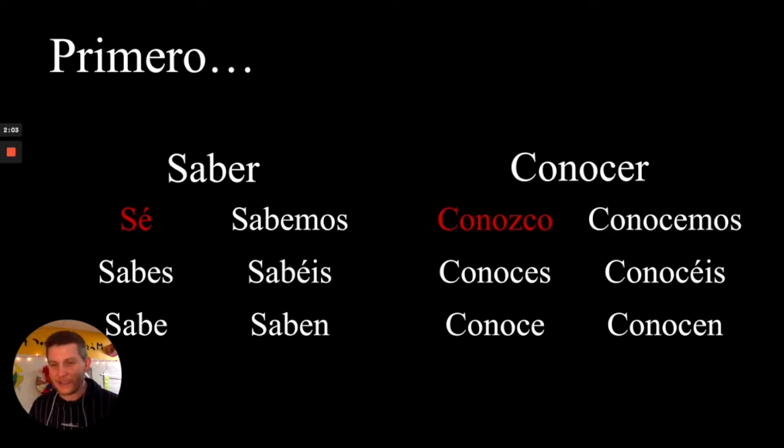I've never gotten a se confused with this sé with the accent mark. Context makes it very clear. And then the conjugations of saber: sé, sabes, sabe, sabemos, sabéis, saben. If I were you, I would be writing these down right now.